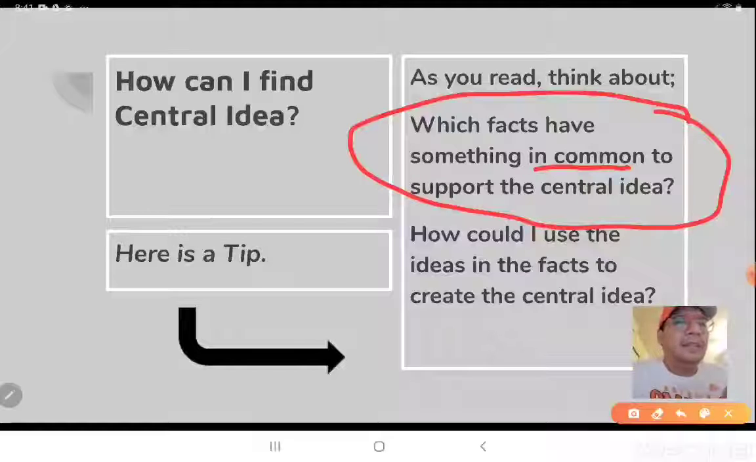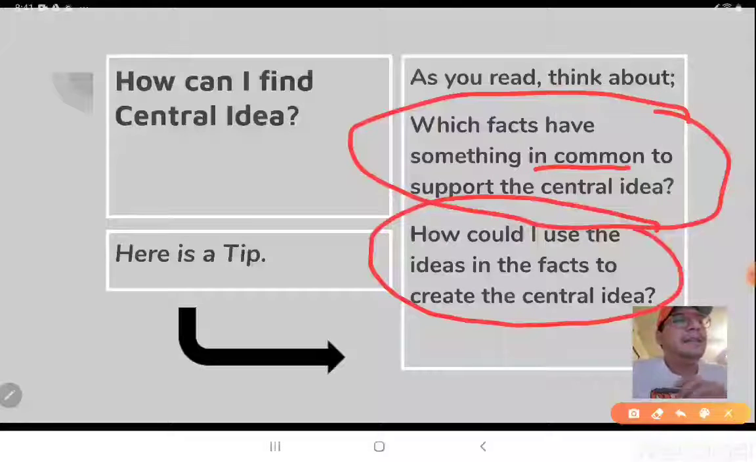Okay, so another thing is, how could I use the ideas in the facts to create a central idea? How can I put them together? We're gonna go over that together. There's gonna be a lot of stuff that we read about when we look at informative text, when we're reading information or trying to learn something, and it's always important that we keep in mind how it is going to help us identify something, right? So let's go on.